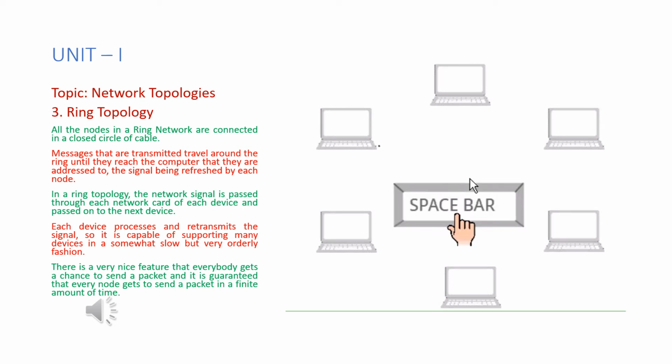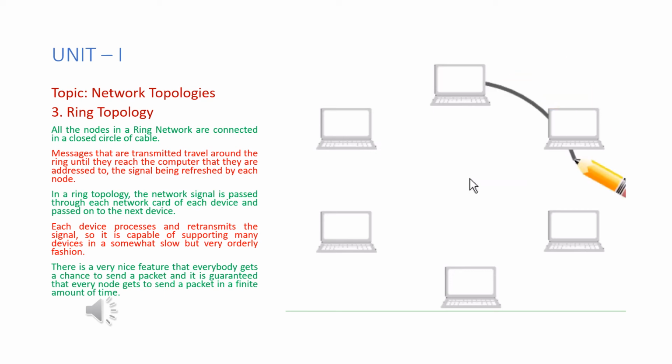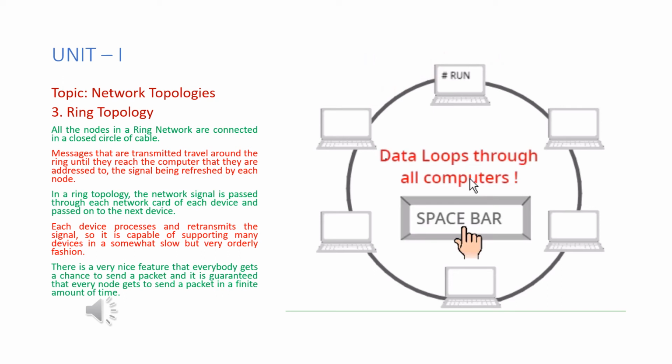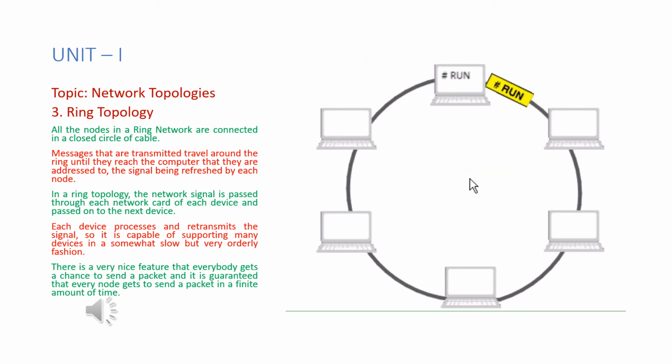So we'll see the working of ring topology. Here I'm having six nodes. First, a ring is formed. Now data loops through all the computers. Initially I try to run the data, so every host is receiving the data.